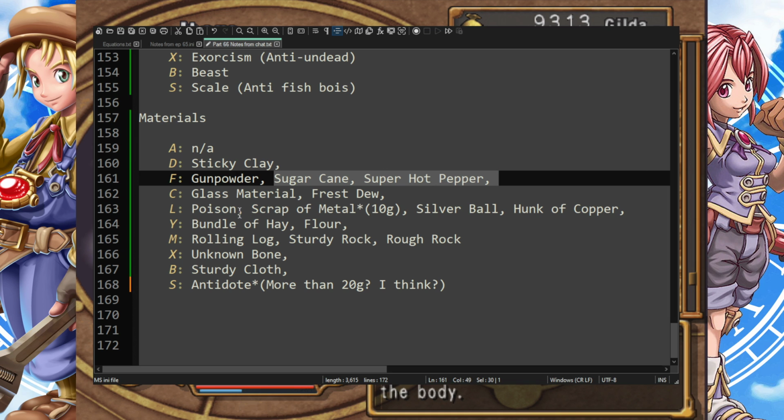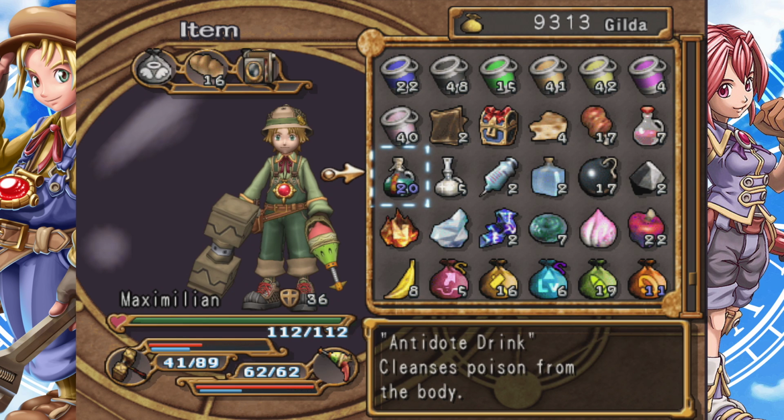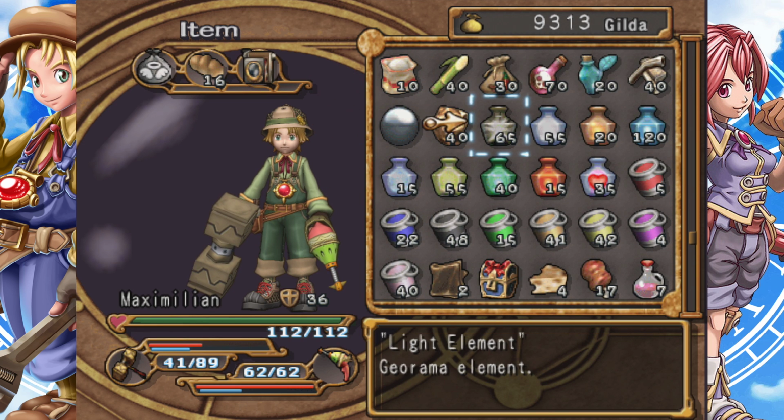I also ignored all elemental juices, whatever they're called. Let's see here. If we scroll up, yeah, I've ignored all these elements because they're more expensive. They're like 50 bucks a piece, and they're really meant for the Georama, and they give the exact same amount of stat boosting, so it's completely pointless. Don't worry about those.